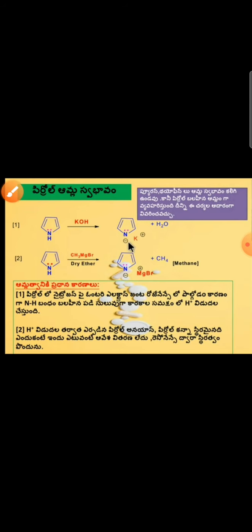Okay, next, coming to the next point, we are going to know this topic, pyrrole. So what is the resonance structure of pyrrole? We have to know some idea. So let us see the pyrrole resonance structure. Here first of all I will take the pyrrole structure.